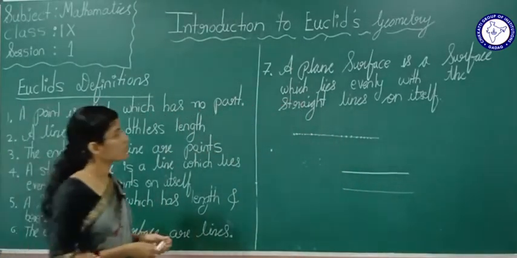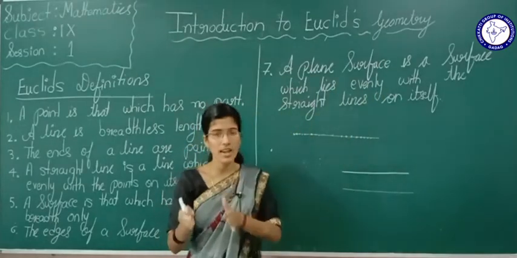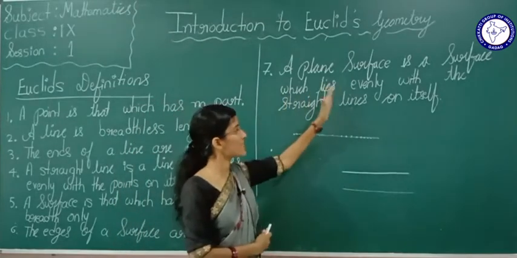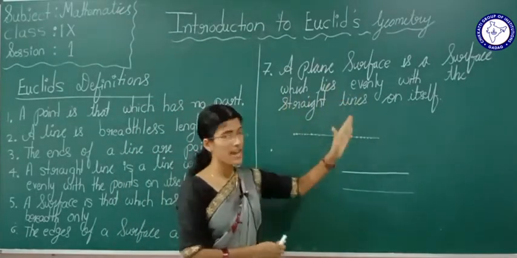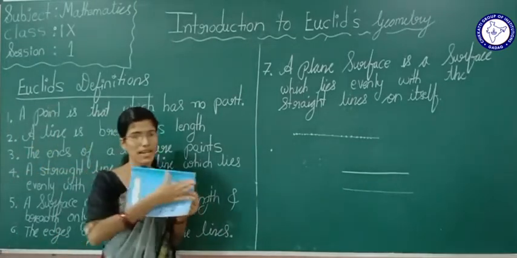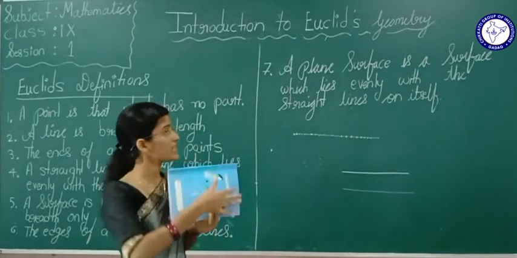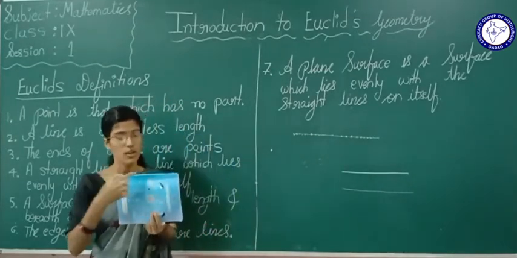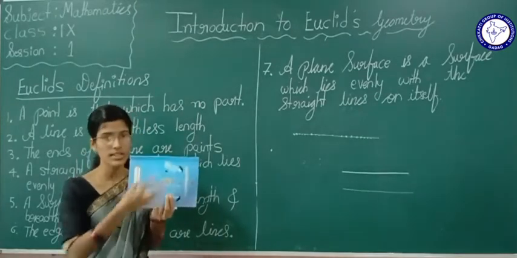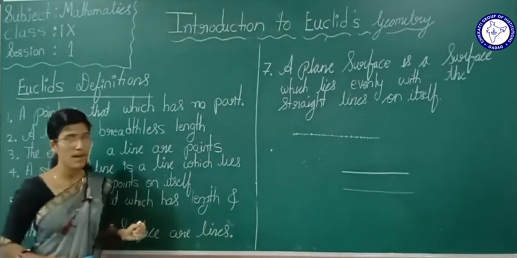See the seventh definition, a plane surface is a surface. So he defined, a plane surface is a surface which lies evenly with the straight line on itself. Now see, what is this? A plane surface. See, in this plane surface, how do you define it? A plane surface is a surface which lies evenly with the straight line on itself. Okay, so these are the definitions given by Euclid.